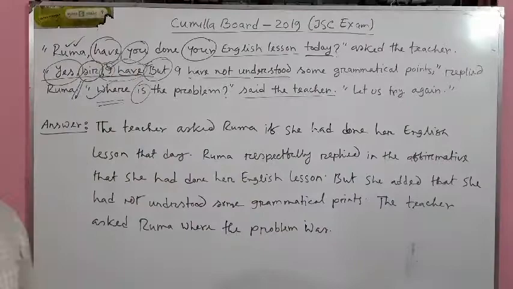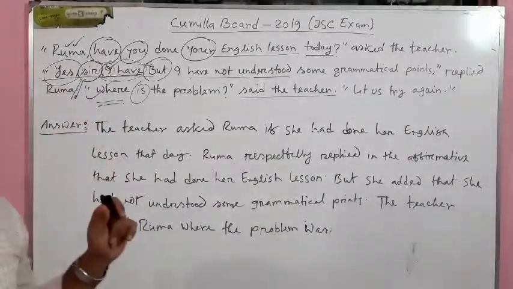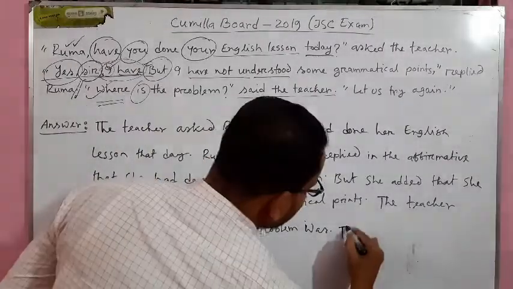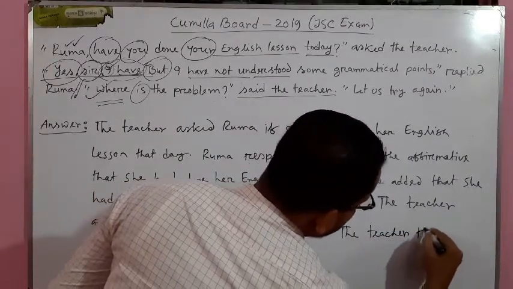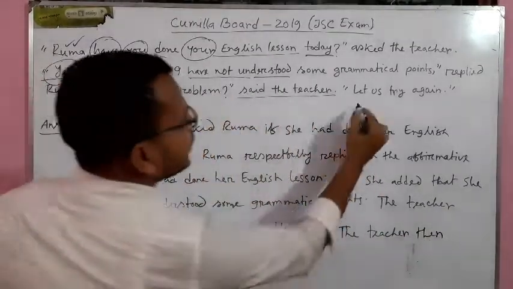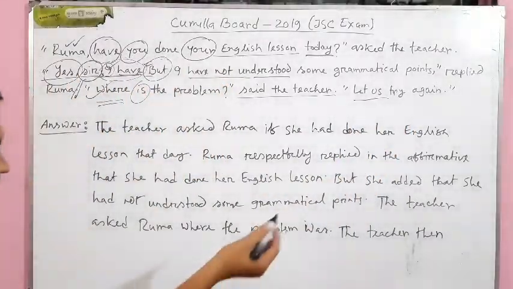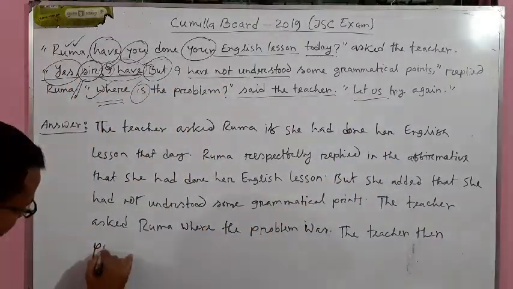Let us try again. It's also the speech of the teacher. That means the teacher then, in case of let us, we will write proposed. We all know this.